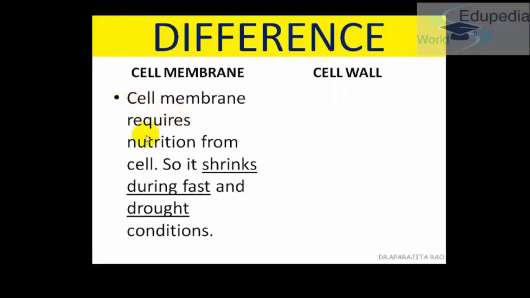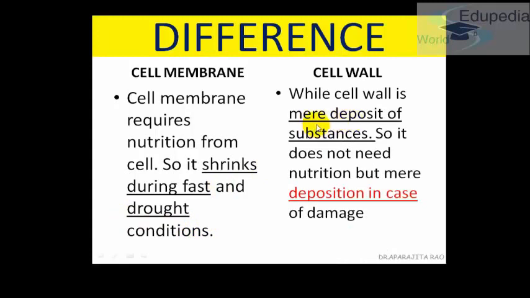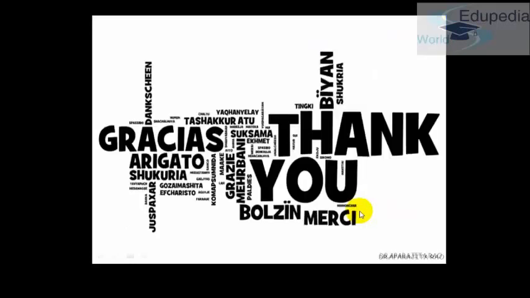The cell membrane requires nutrition from the cell, so it shrinks during fasting and drought conditions because it is not able to eat. But the cell wall is a mere deposit of substance and it is non-living, so it does not need nutrition but only deposition in cases of damage. Like I told you, when there is any injury, something secondary has to be deposited, and that secondary in this case is a secondary wall. So that's all about the cell wall you need to study.